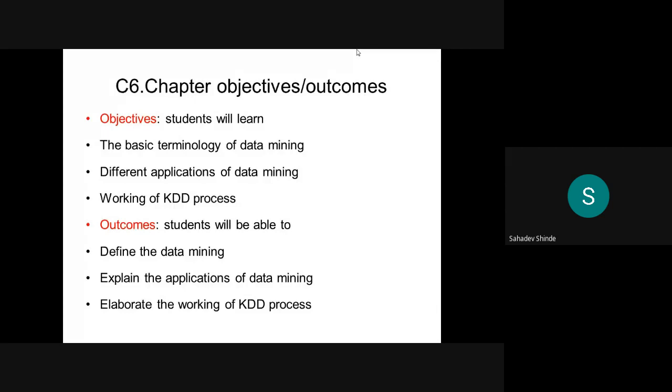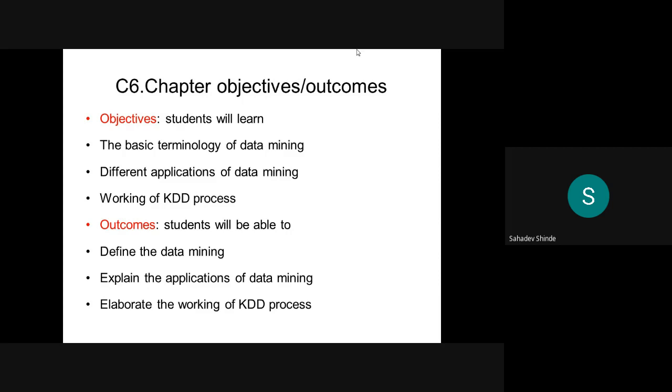Now the next point is about the chapter objectives and the outcomes. Here we are going to see what the chapter objectives are and what the chapter outcomes are. Objectives mean what we are going to learn in this chapter, and outcomes mean what we will get after studying this chapter. First of all we will see the objectives.